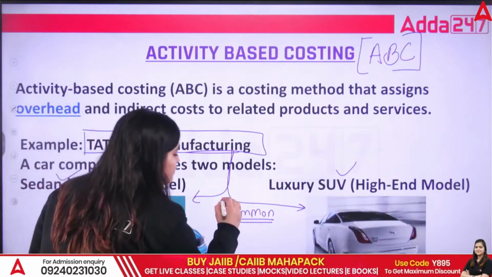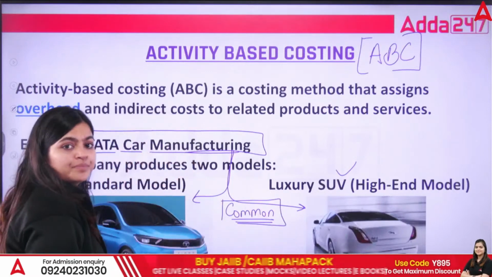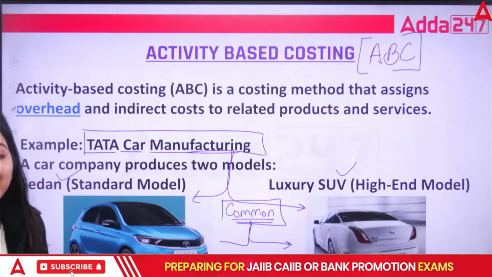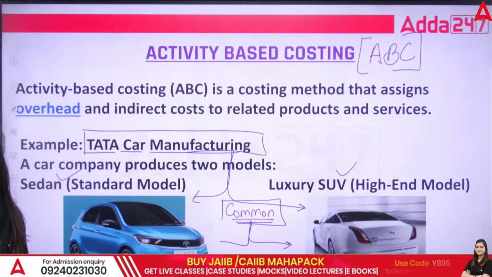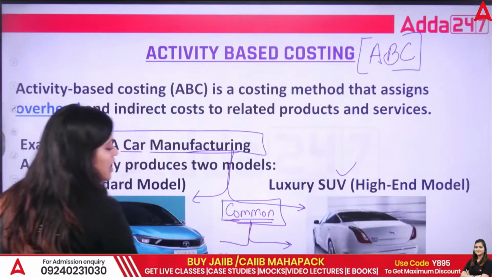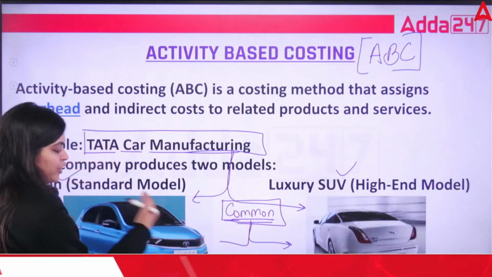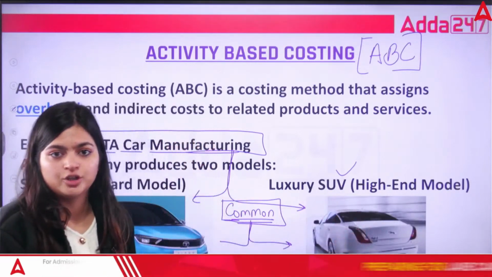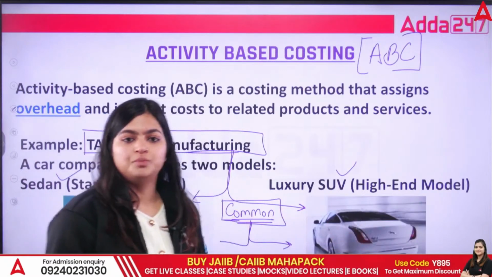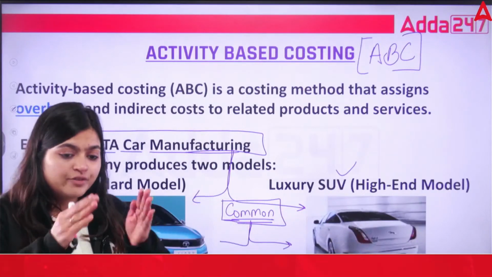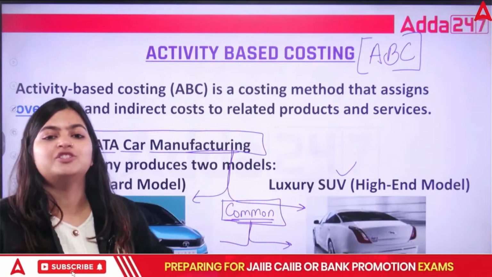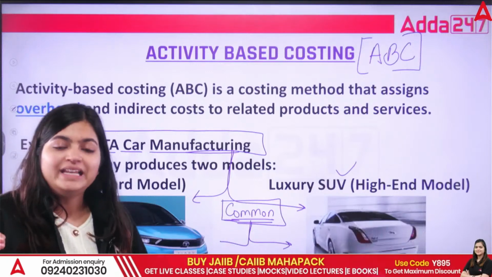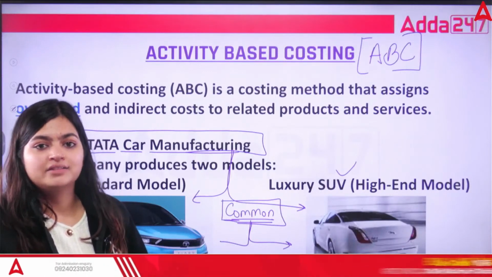So when you are dividing this common expenditure, you are going to use activity based costing. In this common expenditure, you are going to divide how much activity was required, and how much you incurred for luxury and standard goods. That is your next part. It means you are dividing the common activities, common expenditures, among the goods, based on whatever activity is actually incurred.